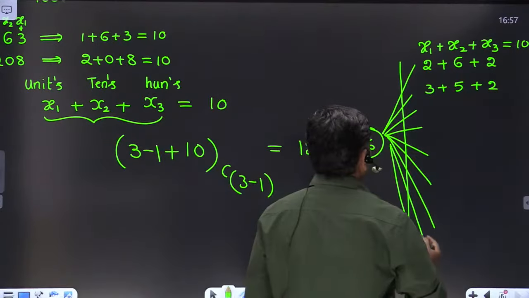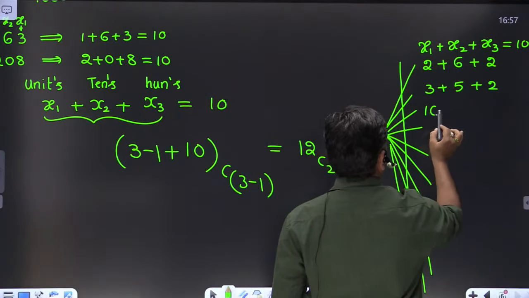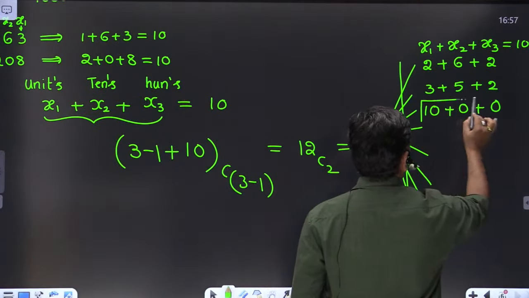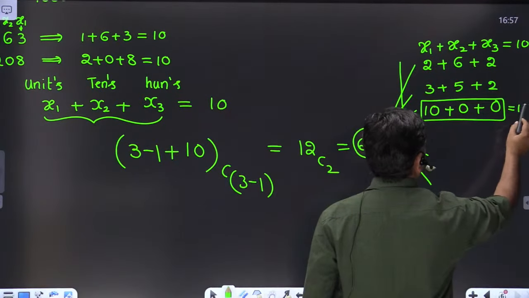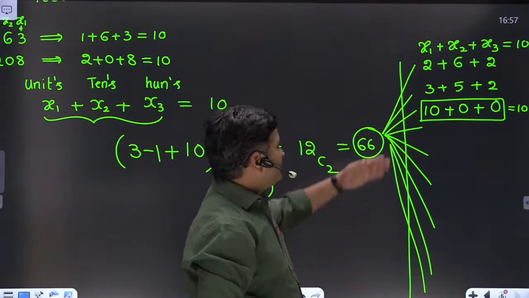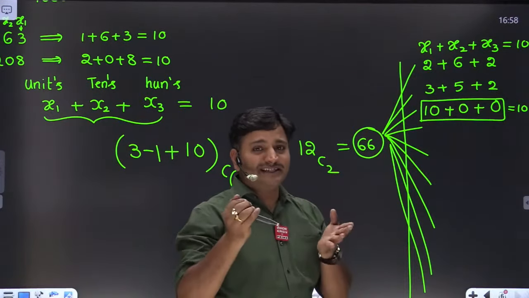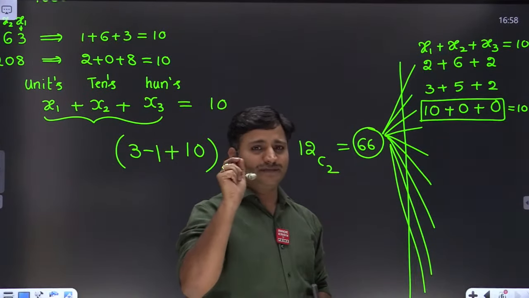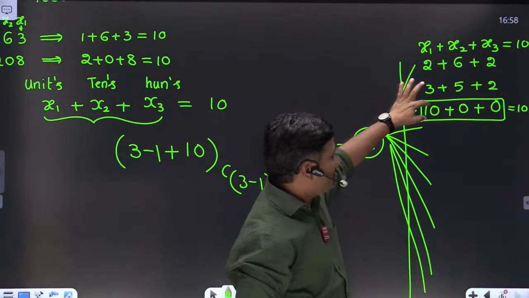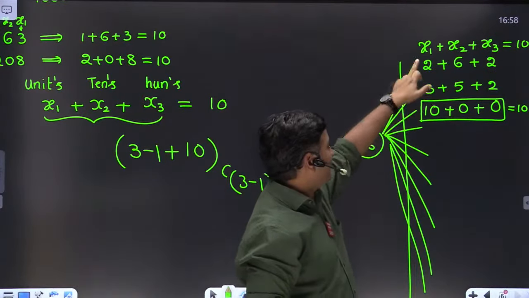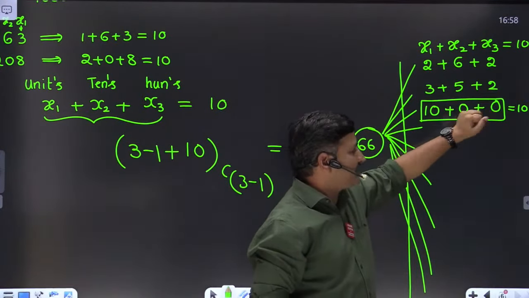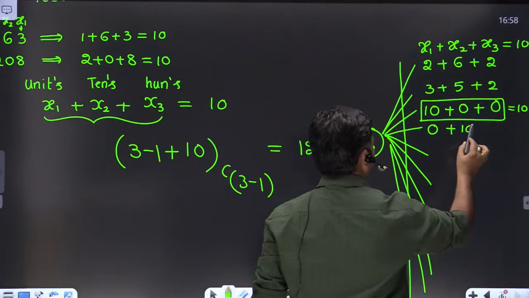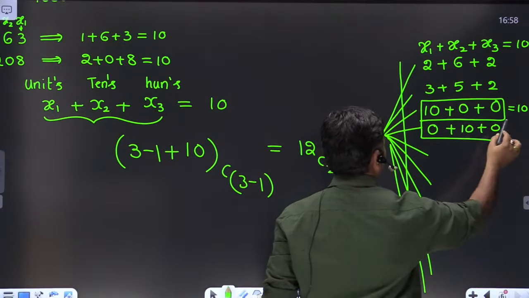Look here. Suppose, for example, x1 is 10, x2 is 0 and x3 is 0. This total value gives the result equal to 10. But what is x1 here, friends? x1, x2, x3 are digits. A digit always starts from 0 and ends with 9 only, right? But I am getting a digit which is 2 digits, which is not possible. Therefore, I cannot take x1 equal to 10, x2 equal to 0 and x3 equal to 0. That case is not valid. Similarly, I can place 0 here, x2 value 10 and x3 value 0. This case is also not valid, friends.